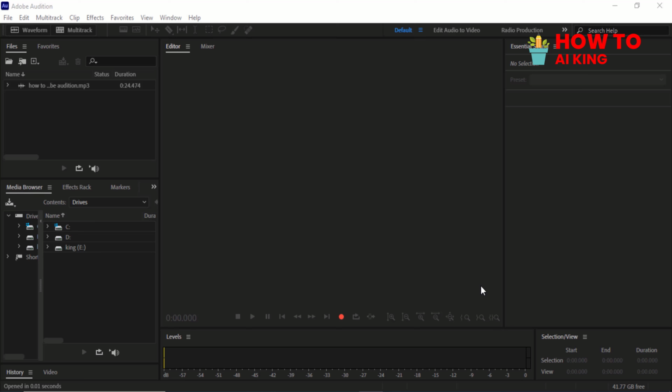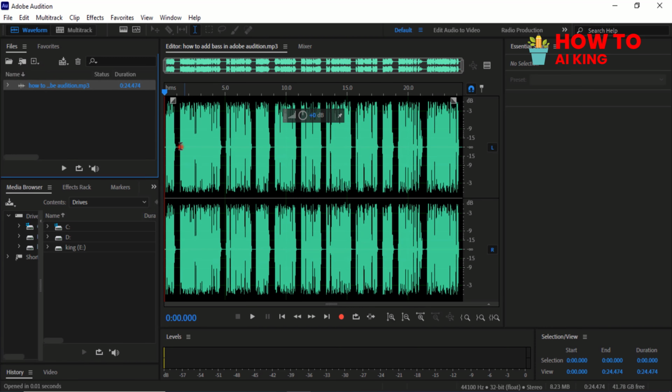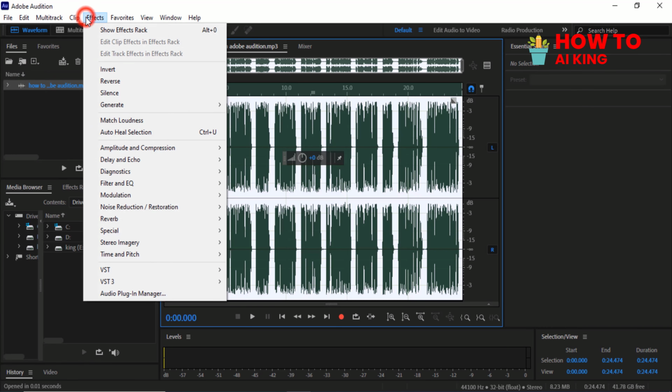In this video, I will show you how to enhance the bass in your audio using Adobe Audition. Select the audio clip you want to add bass to. Go to the Effects menu.